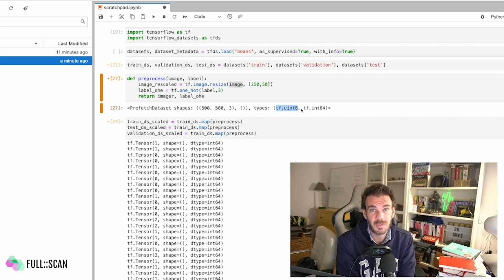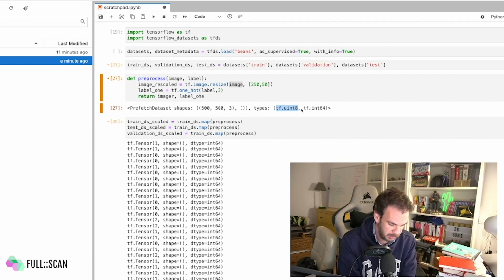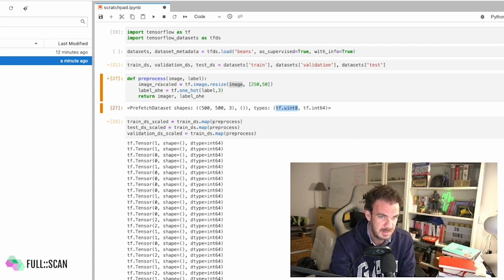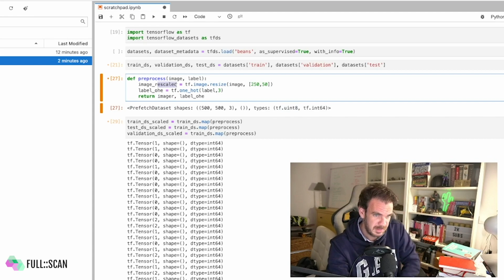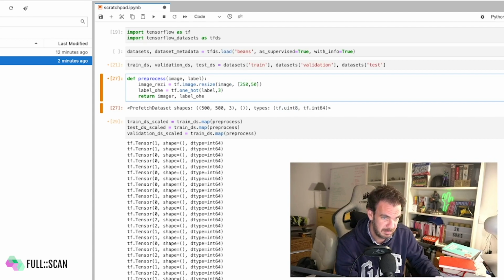Now, there are a number of ways to do that. You can use image generator, as we discussed on the cheat sheet. We can also use some layers in the Keras preprocessing layers. There is a rescale layer, but I will do it here, so I can have all the logic in one function. To me that's better. So actually, this is image resized.